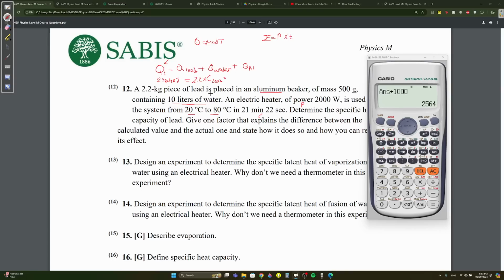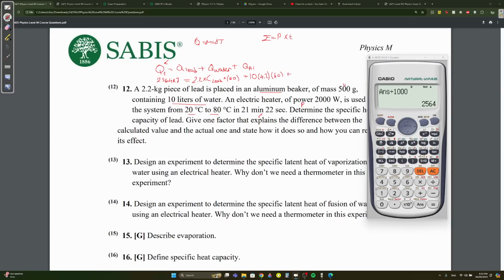Times delta T. All the delta T's will be the same. 80 minus 20, 60. Plus Q of water, which is again mc delta T, the mass of water, 10 liters, meaning 10 kilograms, times the C of water, which is 4.2. It should be given, but it's in the book, so it should be given in the question. Times delta T, which is 60 for all of them.